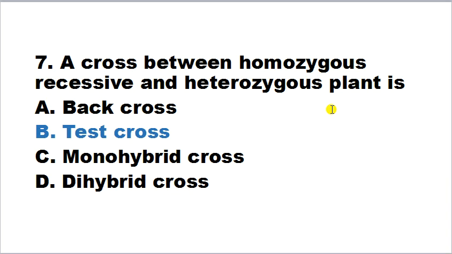And individuals who present the dominant character are either homozygous dominant or heterozygous dominant. So a cross between homozygous recessive and a heterozygous plant is known as test cross. What happens in a test cross? What is the purpose of a test cross? Test cross determines whether the individual is homozygous dominant or heterozygous. So a cross between homozygous recessive and heterozygous plant is used to detect this. This is a test cross.